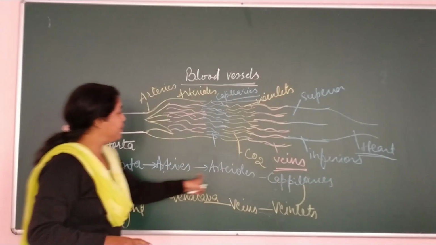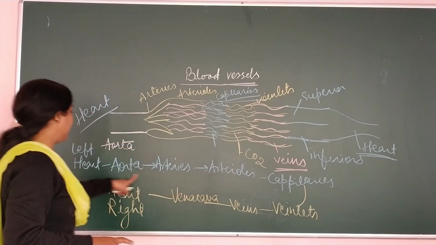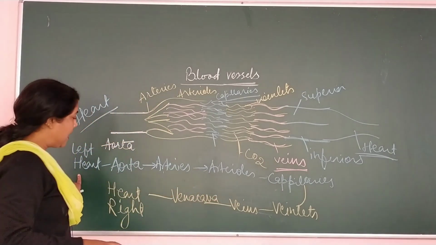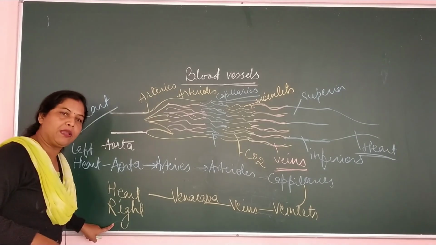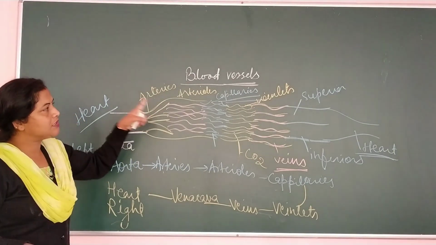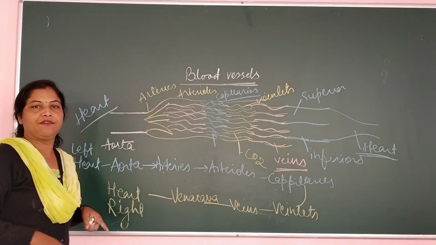So this is all pure. The blue color I am showing you is the pure blood, and these all are impure blood. So I hope you people have understood well how these blood vessels are arranged in our body.